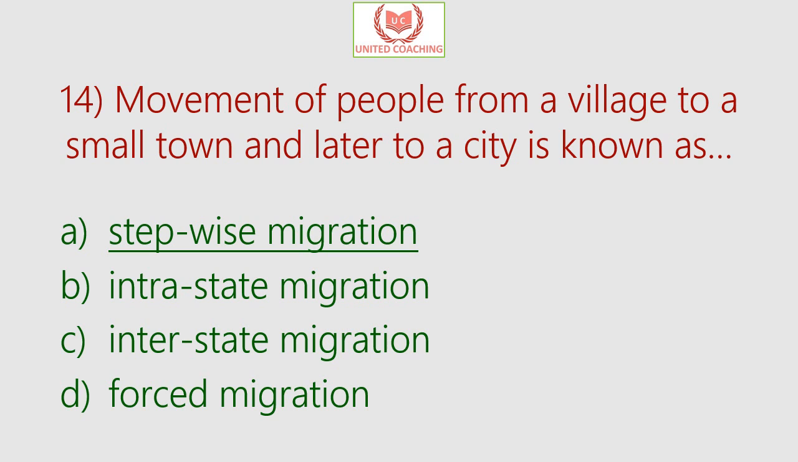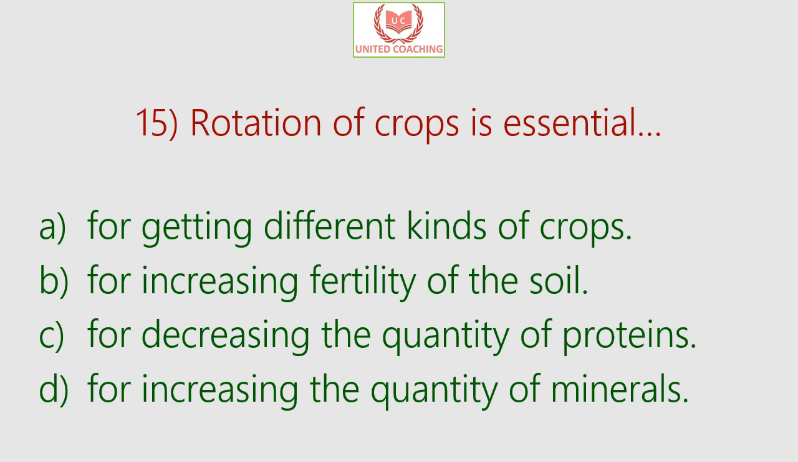Our next question is, rotation of crops is essential for. Is it for getting different kinds of crops, or for increasing fertility of the soil, or for decreasing the quantity of proteins, or for increasing the quantity of minerals? So the correct answer is for increasing the fertility of the soil. Now crop rotation is also used to control pests and diseases that can become established in the soil over time. So the answer over here is rotation of crops is essential for increasing the fertility of the soil.